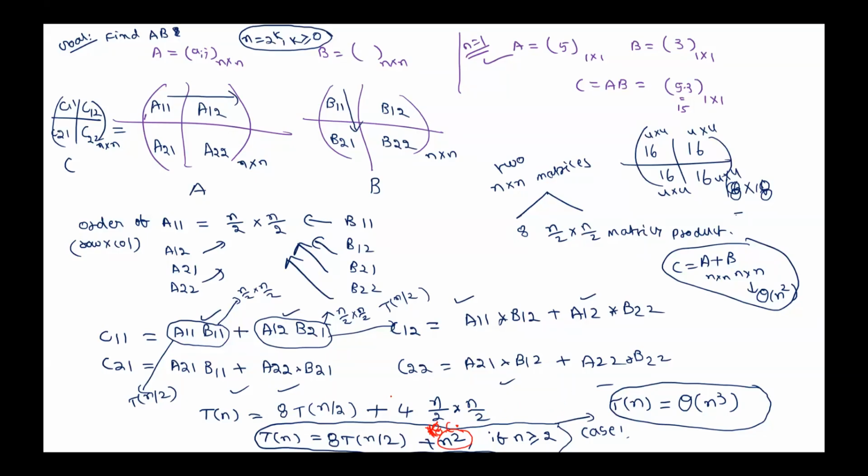Okay. Now, instead of this 8, if I reduce this value to something smaller than 8, then what happens? Let's reduce the running time. Instead of 8, if 7 is there, running time is reduced or not? Yes, sir. If 6 is there, is it reduced or not? Yes, of course. 5, 4, 3, 2, 1.